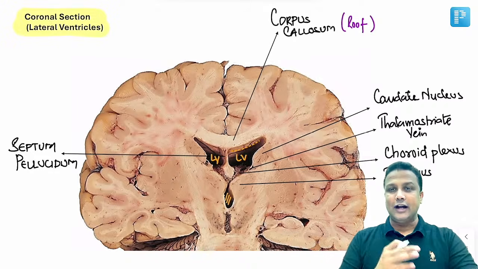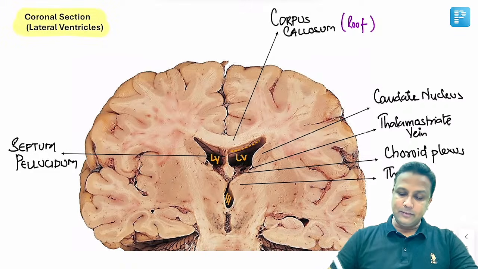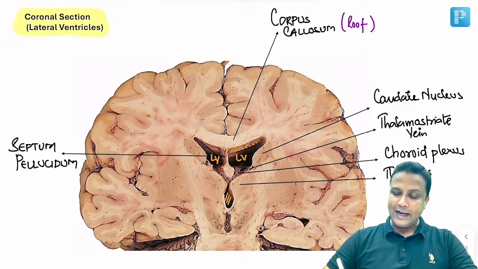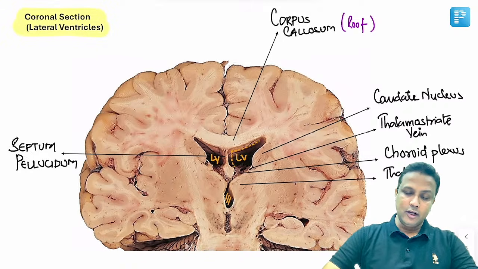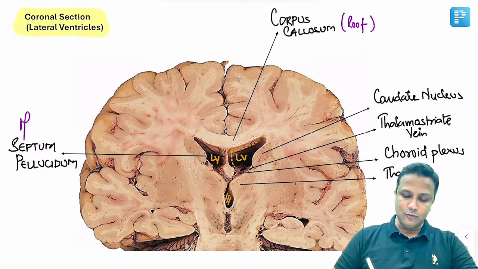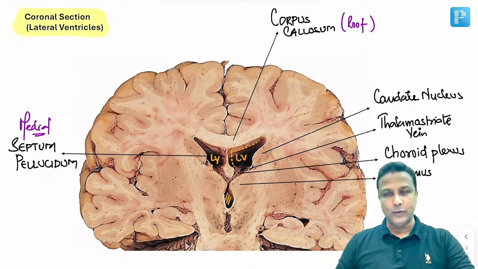Now, recently it was asked last month in the INI-CET exam: between the 2 lateral ventricles there will be a septum in the middle, and that septum will be the septum pellucidum. And remember, the septum pellucidum is the one which is going to form the medial wall of the lateral ventricle. So that is going to form the medial boundary of the lateral ventricle.